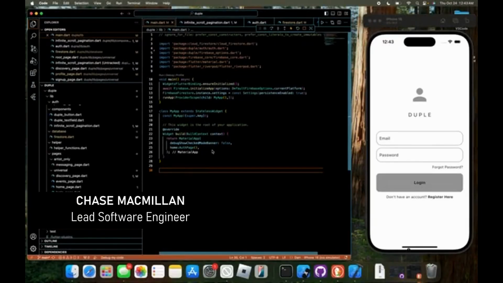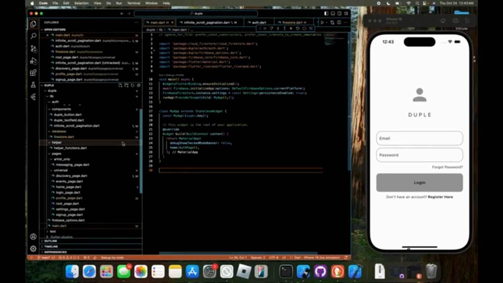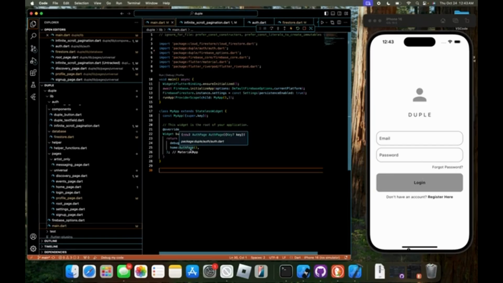Hello, I'm Chase Macmillan, and here's the demo for Duple. Since I built it using the Flutter framework in the Dart language, the main.dart file is kind of our runner. You can see here it pops me over to the auth page automatically, which basically just checks whether or not I'm logged in. Right now I'm not, so it throws me over to this login page.